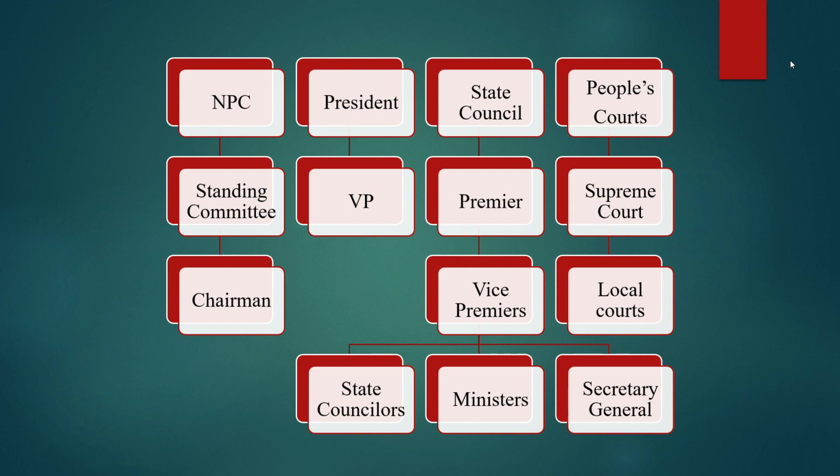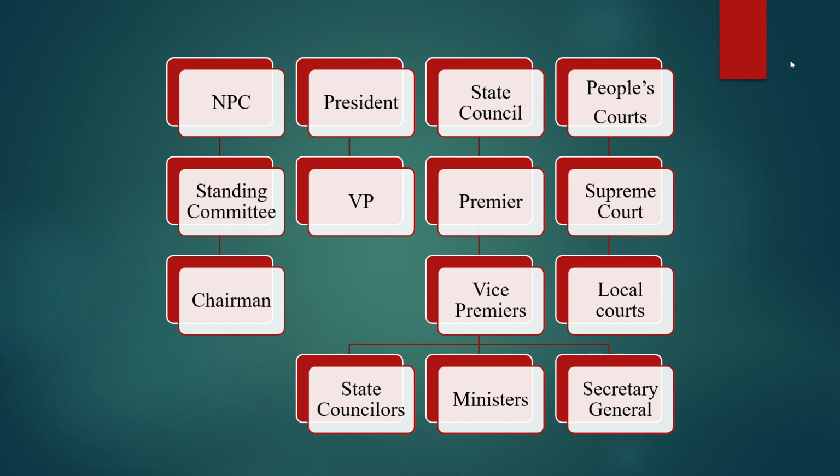The president is the head of the state. Under the Chinese constitution, the office of the president is a ceremonial office. The president is assisted by a vice president. In the event that the office of the president falls vacant for one reason or another, the vice president serves as president until a new president is elected by the NPC.